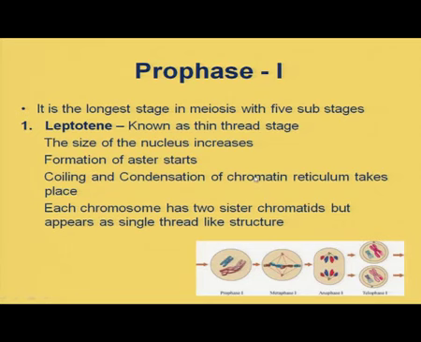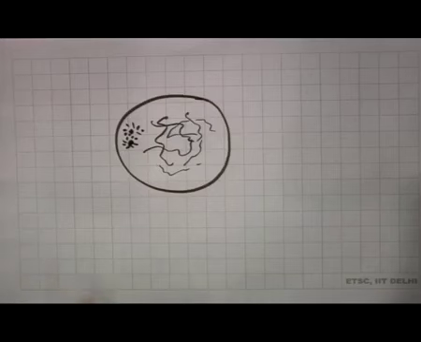Coiling and condensation of the chromatin reticulum will take place. Again the chromosomes here we can see as a network-like structure, thin threads. So, these thin threads will undergo coiling and condensation.